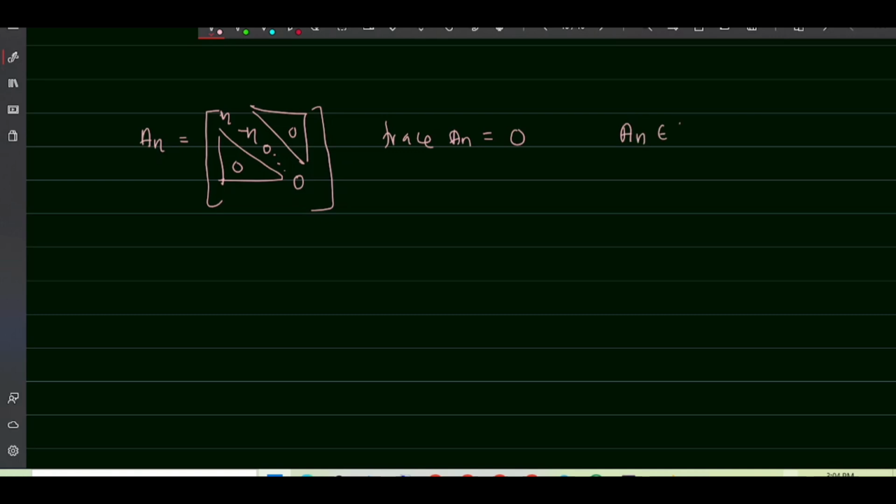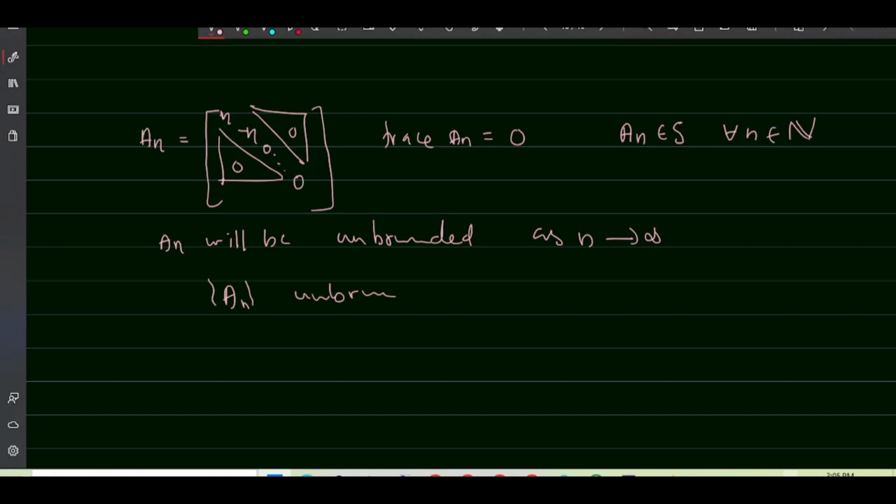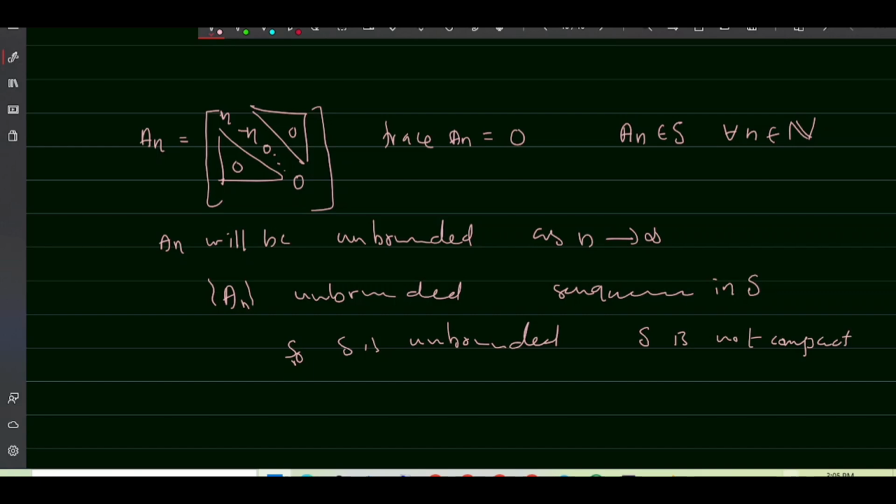Therefore, A_n is in S for all n in the natural numbers. Now, A_n will be unbounded as n tends to infinity. Therefore, the sequence A_n is an unbounded sequence in S. So, S is unbounded. Hence, we can conclude that S is not compact. If S is compact, then S is closed and bounded. Here S is unbounded. Therefore, S is not compact.